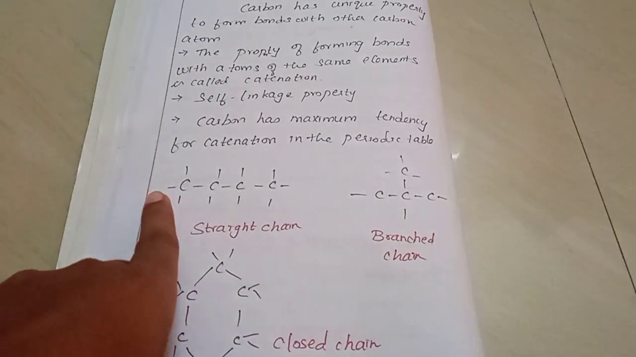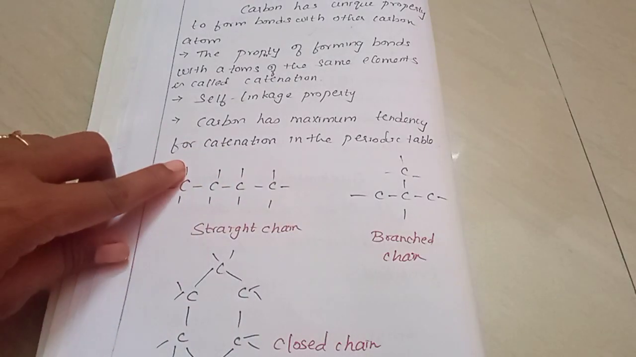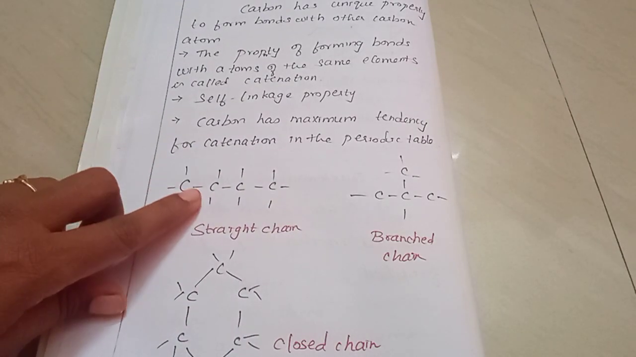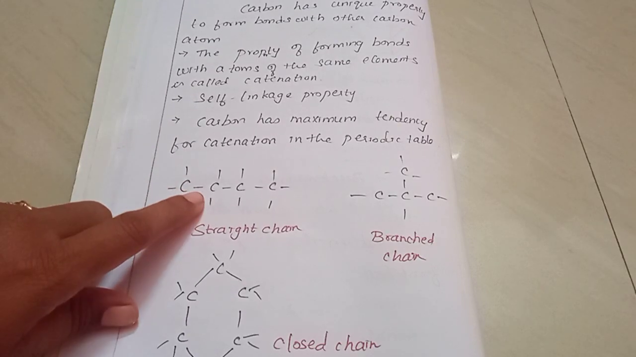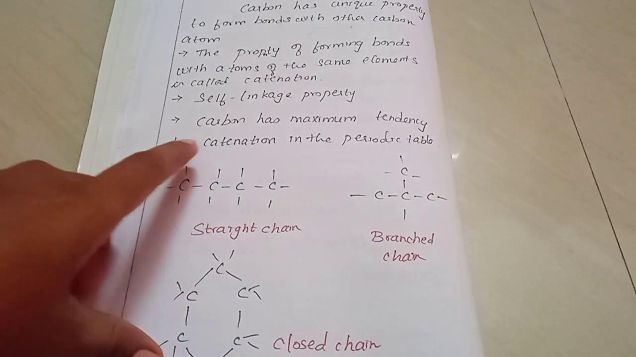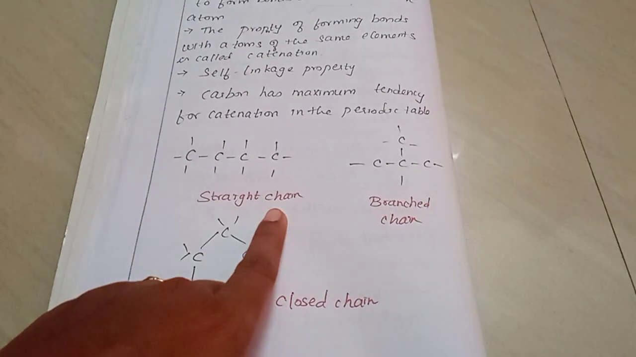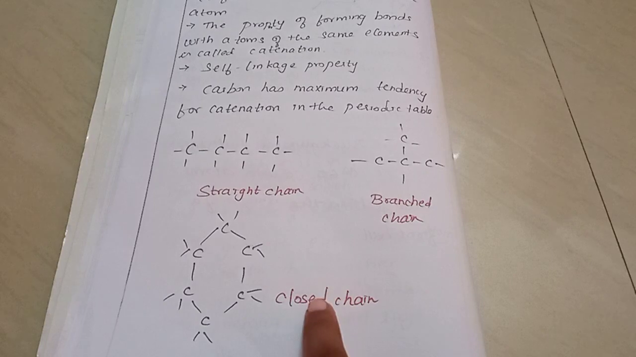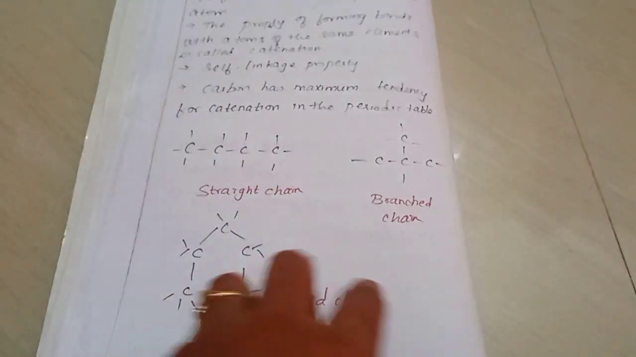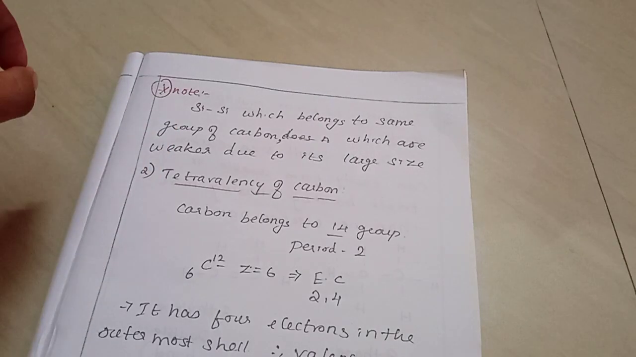When carbon can form a straight line, it can form a branch like this. See why I have drawn 4 dots here. These 4 bonds represent the valency of carbon. One it is forming with the carbon, another 3 it can form with any other compound. Next, straight chain, branched chain, closed chain. So these are all the types of how carbon can link.